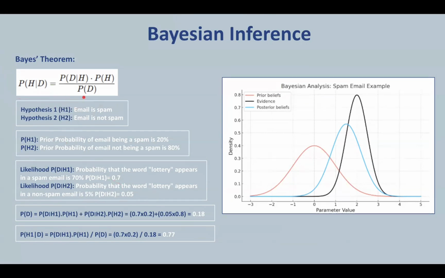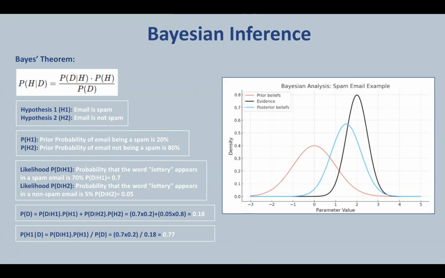Bayes' theorem is mathematically expressed as this, where P of H given D is the posterior probability, that is, the probability of hypothesis H given the data D. And P of D given H is the likelihood, that is, the probability of observing the data D given the hypothesis H is true. P of H is the prior probability, that is, the initial belief about the hypothesis before seeing the data. And P of D is the marginal likelihood or evidence, that is, the total probability of observing the data D under all possible hypotheses.